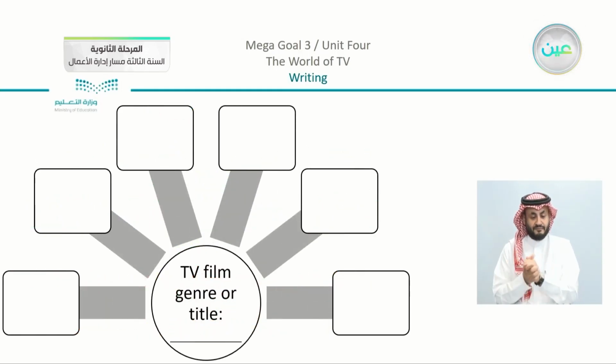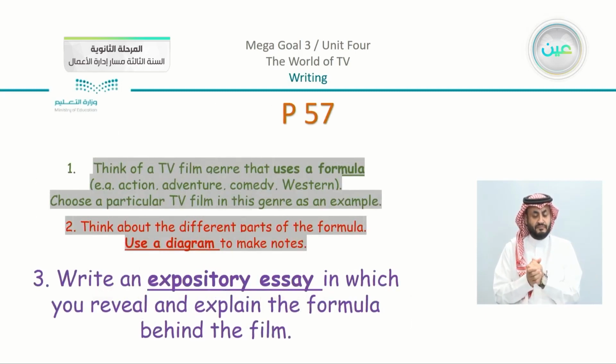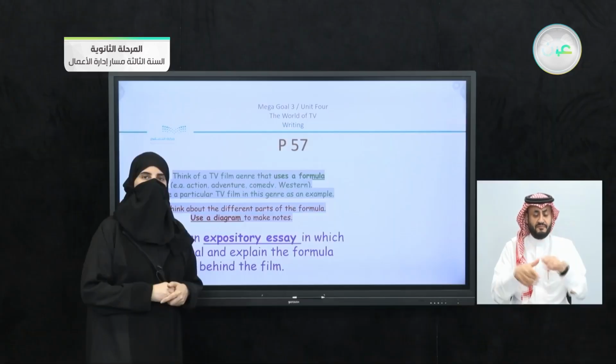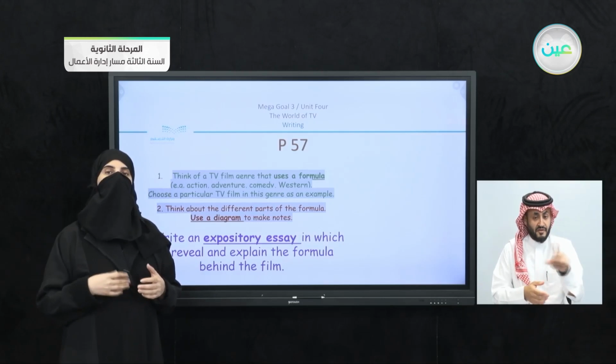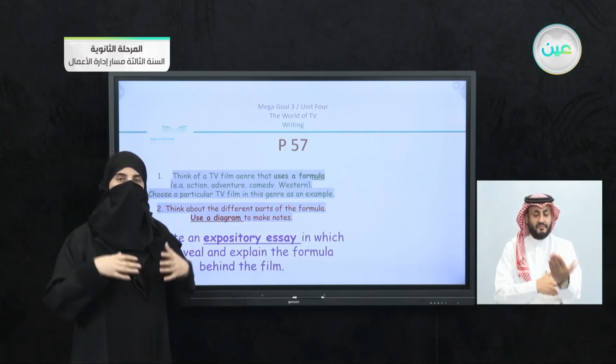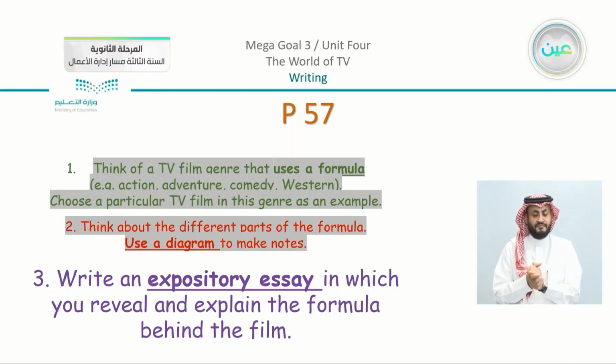Here you can see from the book, or the chart that I have here, you can use this chart to write the details and the parts of the TV genre. Of course, you're going to write the title and the different genres or types. And also you have page number 57. Number three, write an expository essay in which you reveal and explain the formula behind the film. If you remember, we wrote different types of essays: we had the descriptive essay, and now we are going to also write an expository essay. So be ready, think about your movie and the genre, and we're going to go back to it again in our next lesson, inshallah.